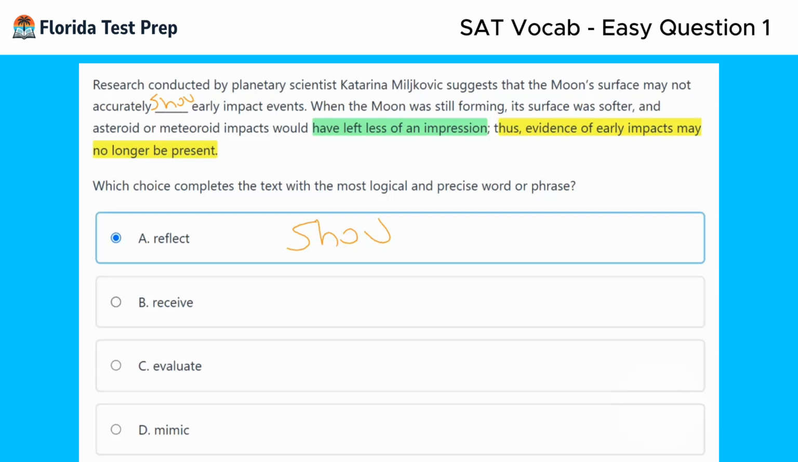It would receive early impact events. Well, it never said that the early impact events never happened. They just left less of an impression. So B is not correct.